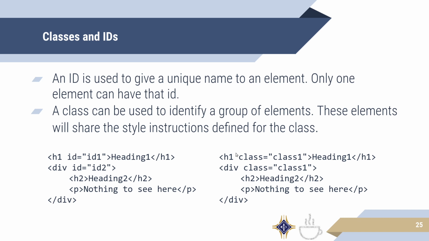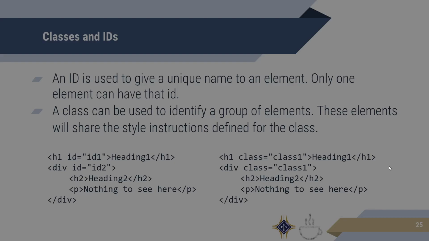As you can see here, the H1 and div tag from before now have classes, and the class name is the exact same, whereas in the ID they had to be unique. Once again, the name class1 here is an example. It can be any string you want to give it, no spaces, that's the only requirement, provided that the name begins with an English letter. Class1 is just an example here.